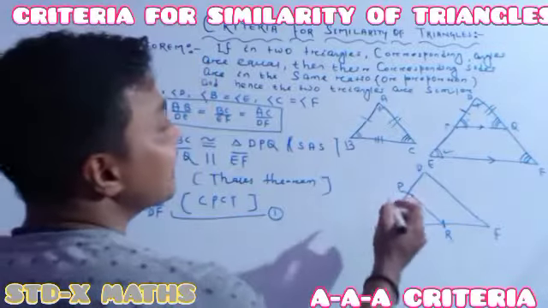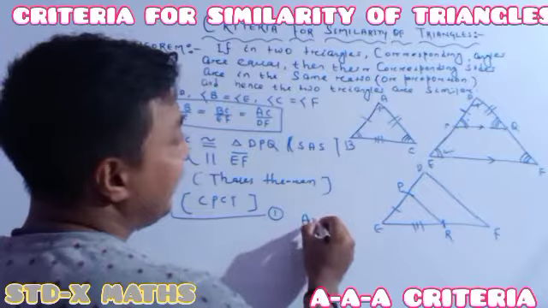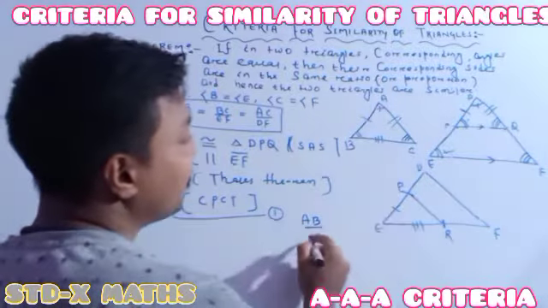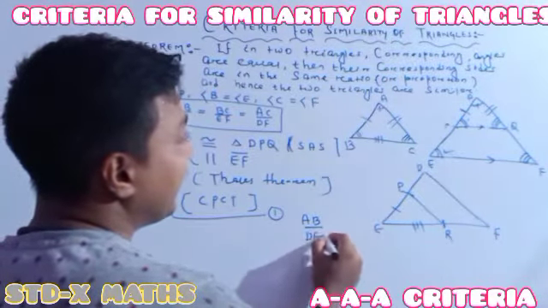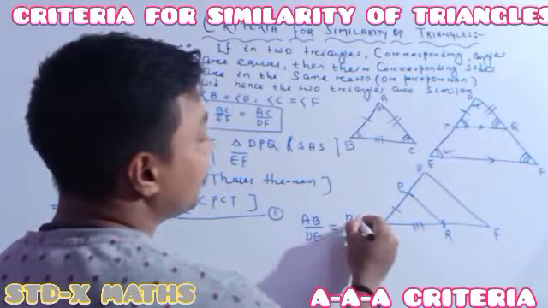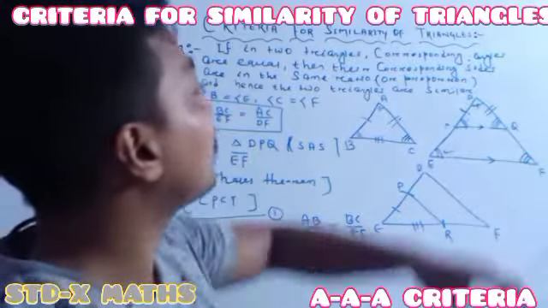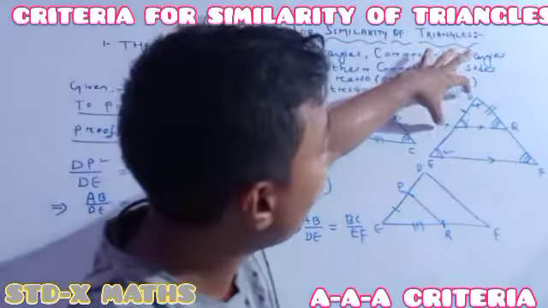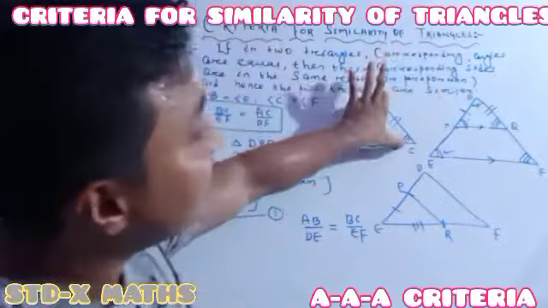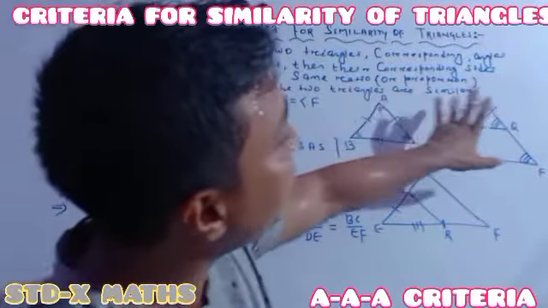In this case, one can show that AB divided by DE is the same as BC divided by EF. Previously, as we copied AB on DE, and AC I cut as DQ on the two sides, here it is two sides.